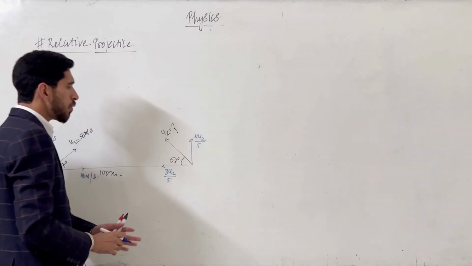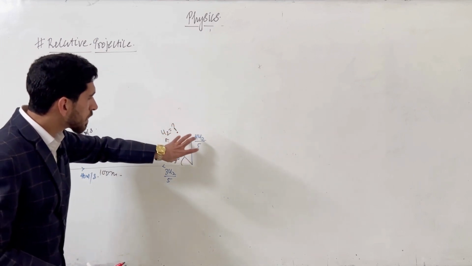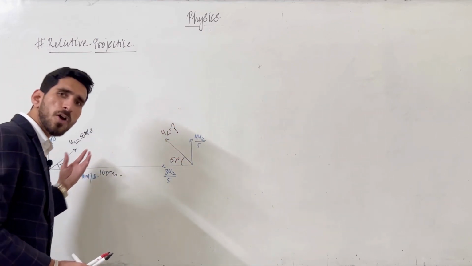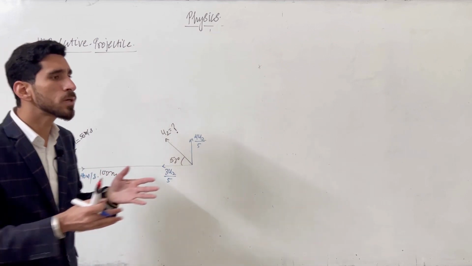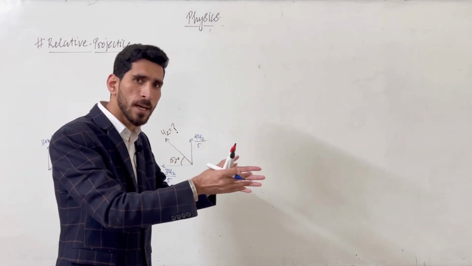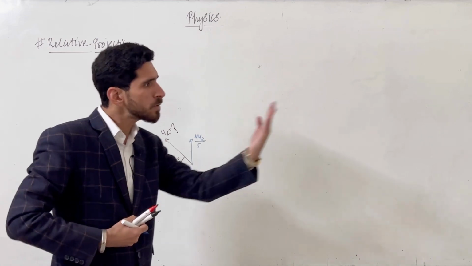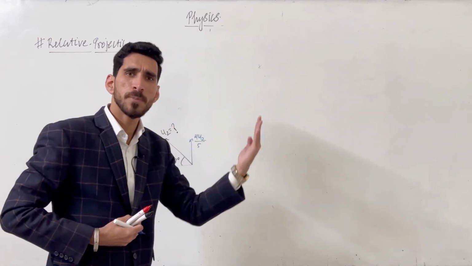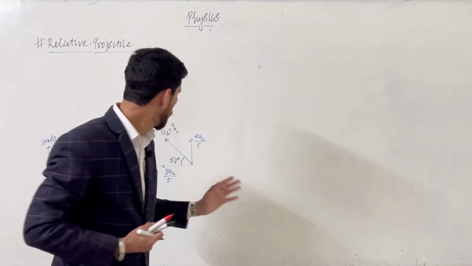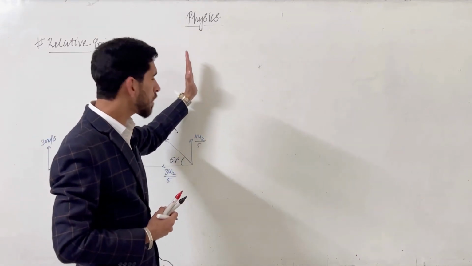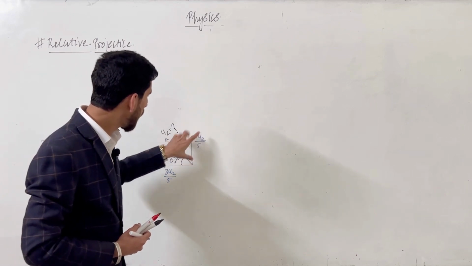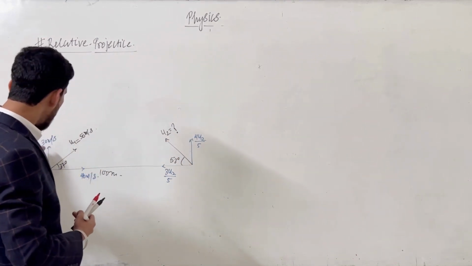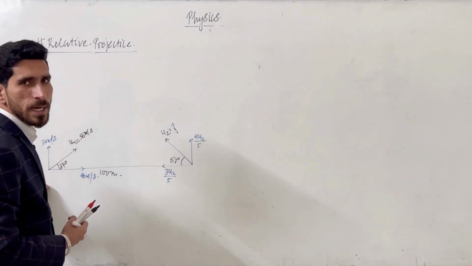Now if we make it stop, we can transfer this velocity to the other object. Just like in the example I took, if I am moving towards the wall with 5 meter per second, or if I stop and the wall is coming towards me with 5 meter per second, both conditions are the same. So if this object is moving 4u2 by 5 here, let's make it stop and give this velocity to the other object in the opposite direction.